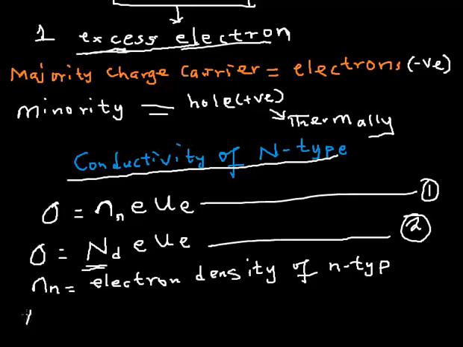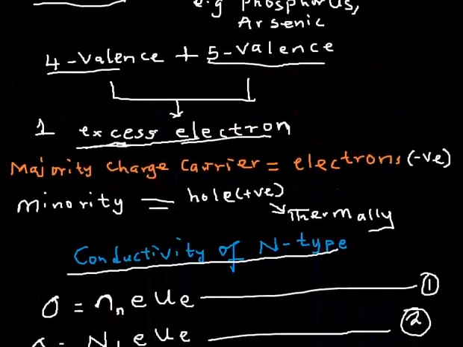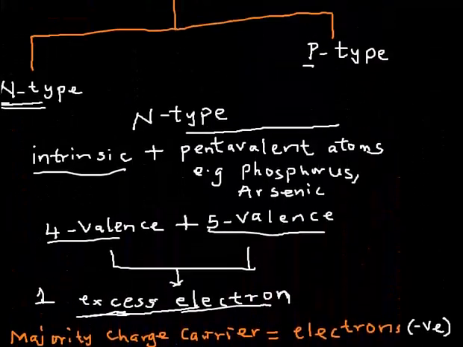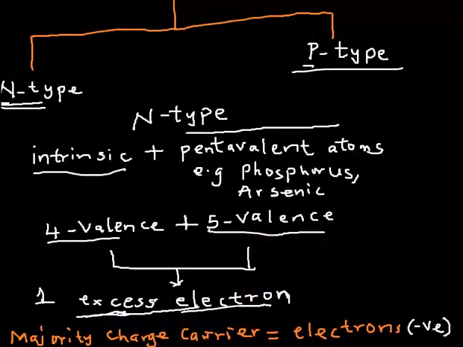Then ND is the donor atom density, or even concentration. So please take note of that as we now discuss the other type, the p-type semiconductor.